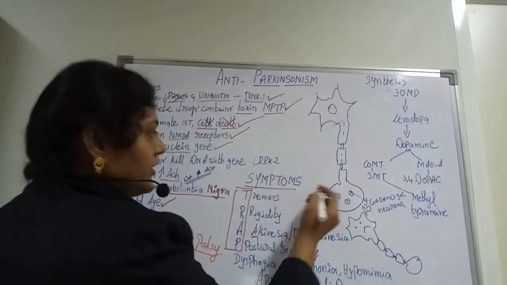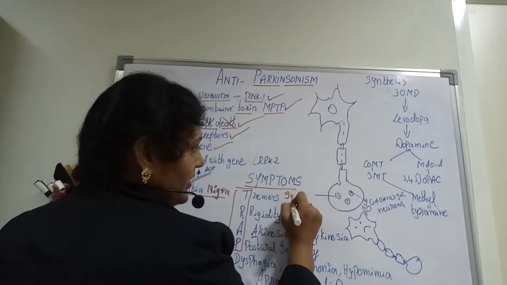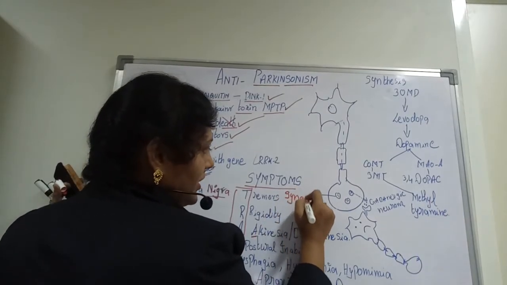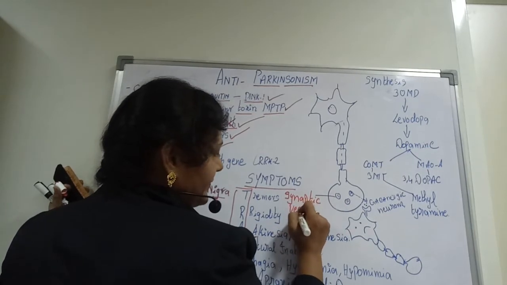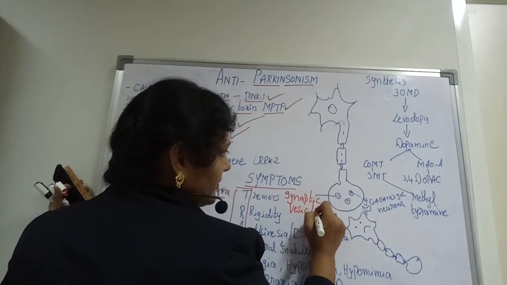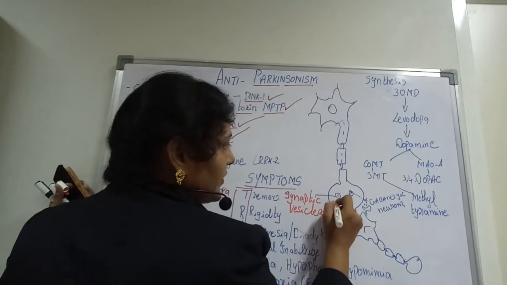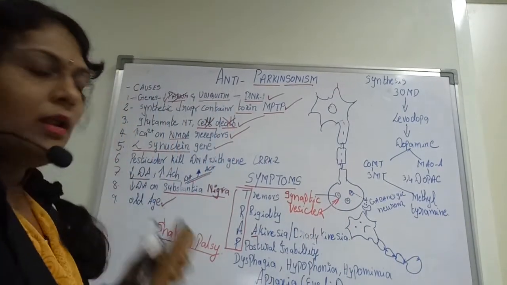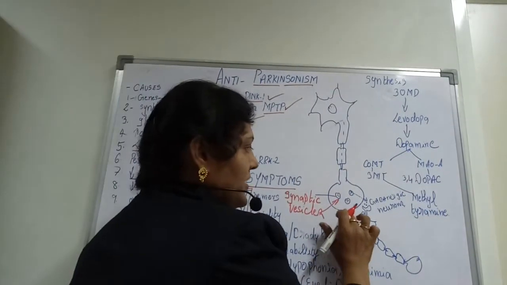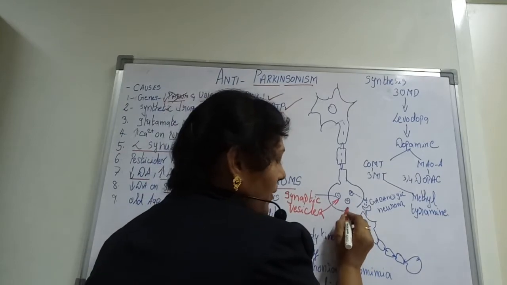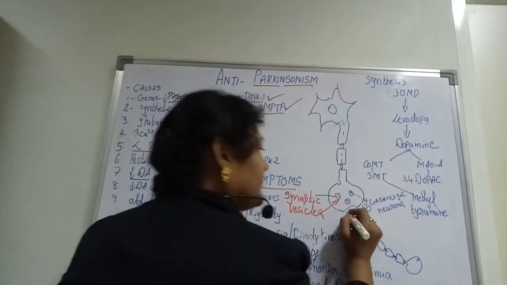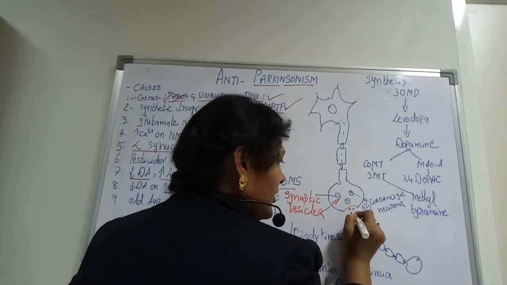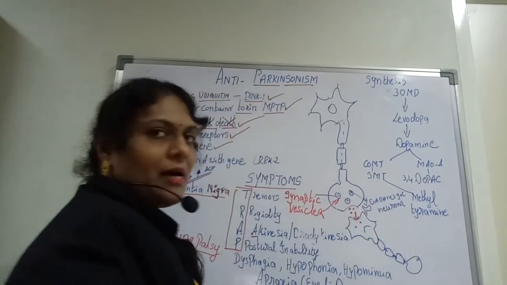These are called synaptic vesicles, which have DOPA inside them, and this DOPA has to be released onto the GABAergic neurons for their control of inhibition. Here it is releasing onto the GABAergic neurons.